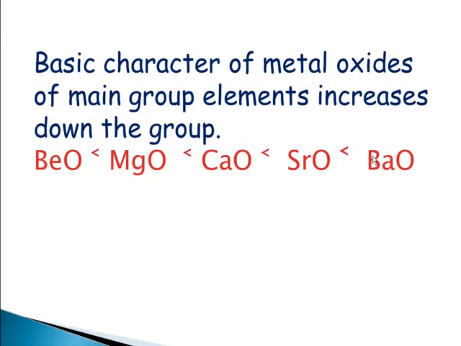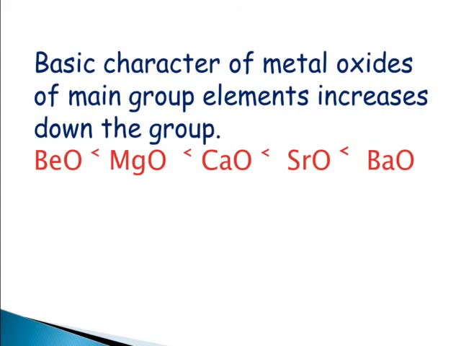It means that the basic character of metal oxides increases as we move down the group. The basic character of beryllium oxide is less, and the basic character of barium oxide is the most. So the basic character of metal oxides of main group elements increases down the group.